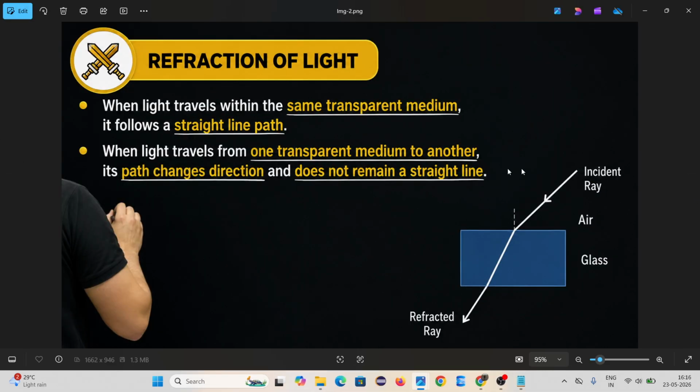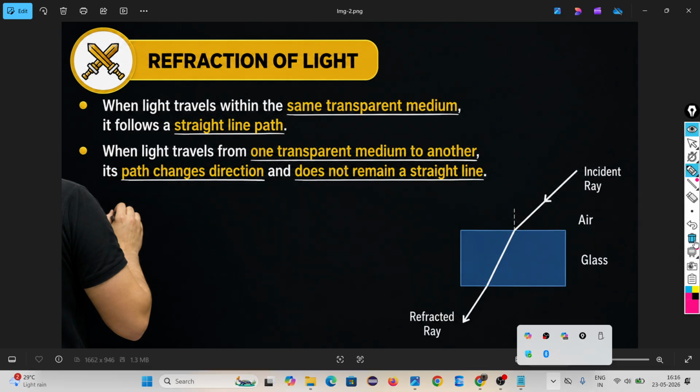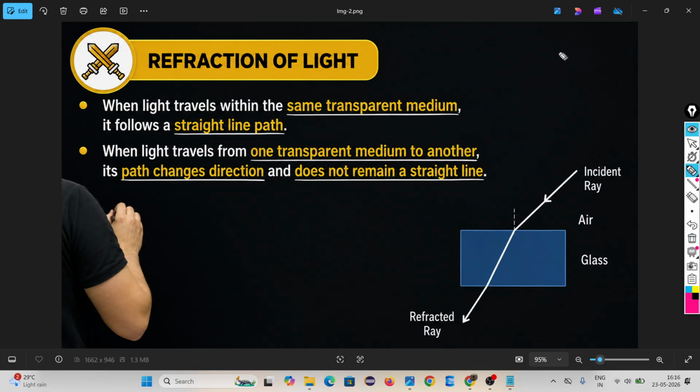Look, what do you mean by refraction of light? Hello, is my voice audible? Yes, sir. Look, if there is no change in medium, the light travels in a straight line. Okay? In reflection we learned that the motion of light is rectilinear. Rectilinear means it always moves in a straight line if the medium is the same.